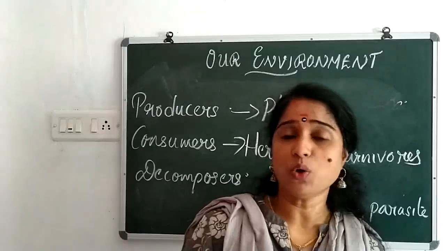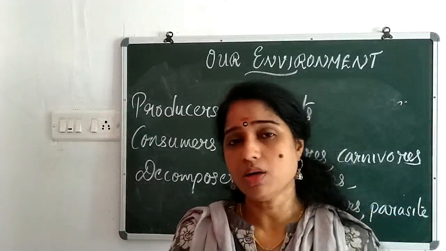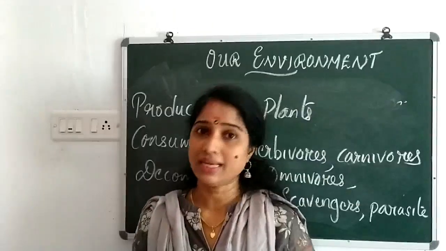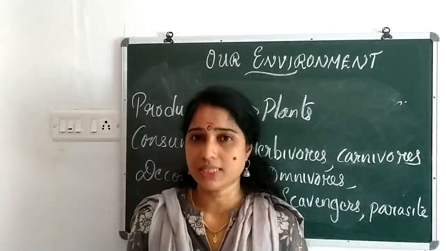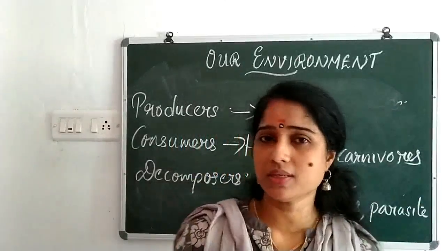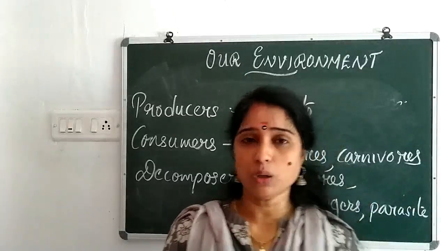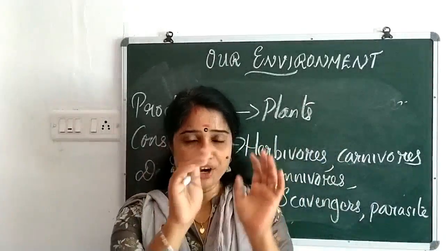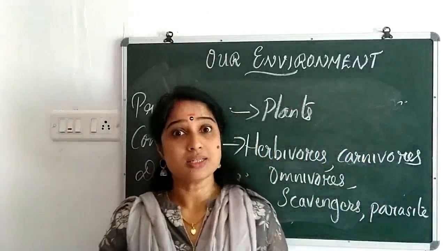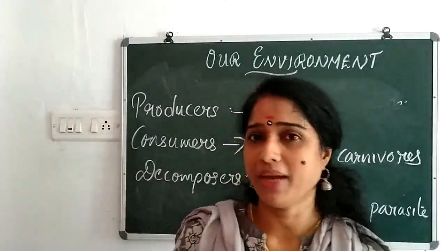And next we discussed why we are supposed to clean the aquarium but we are not supposed to clean the pond, because in the aquarium there are no decomposers to decompose the waste, but in the pond decomposers are there. It's a complete ecosystem. Next we discussed the different groups of organisms that we see around us: producers, consumers and decomposers. And again we classified the consumers into different groups: the herbivores, carnivores, omnivores, scavengers and finally the parasites. And decomposers, they feed on the dead remains.